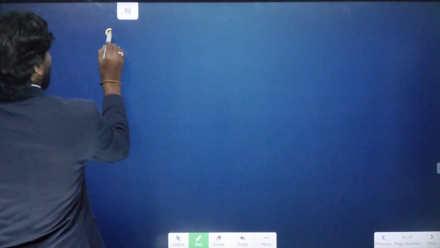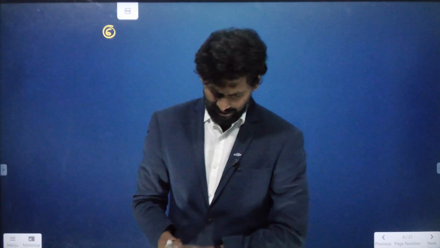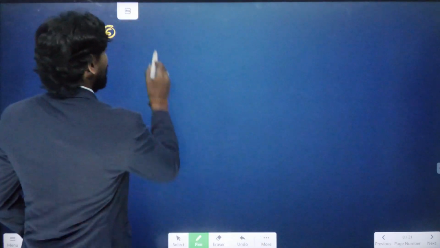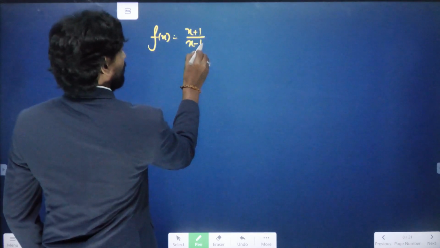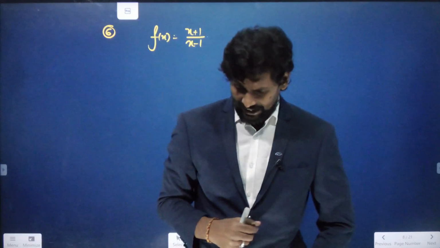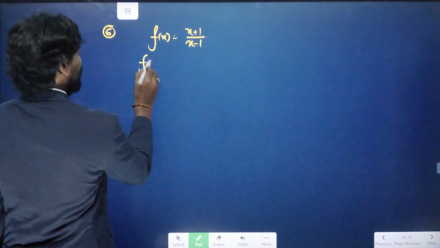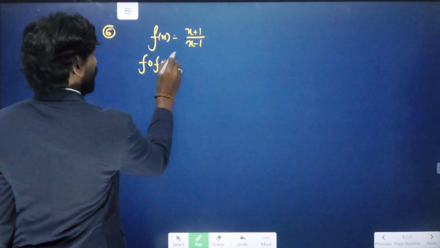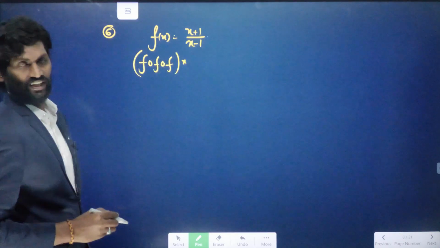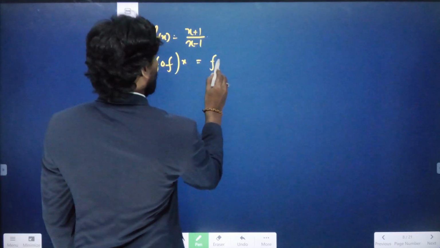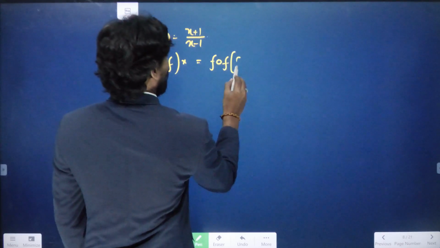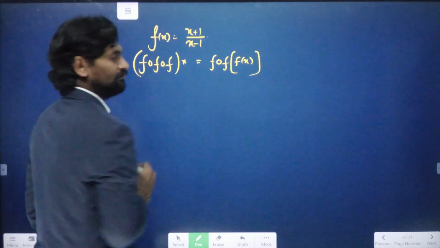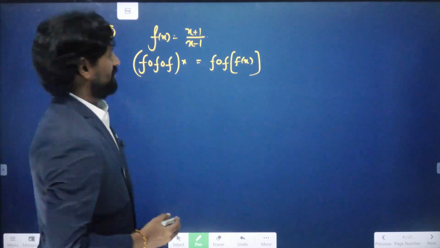Let us move on to question number 6. Again, f of x value is given, but this time it is in the form of a fraction, nothing but x plus 1 by x minus 1. Now we need to find the value of f circle f of x. I am going to write f circle f of x like this.